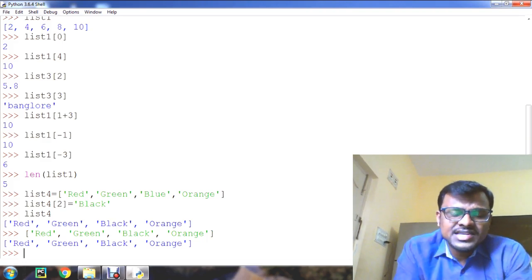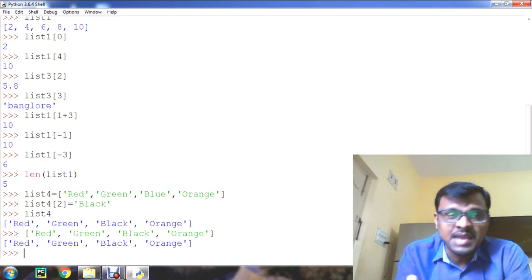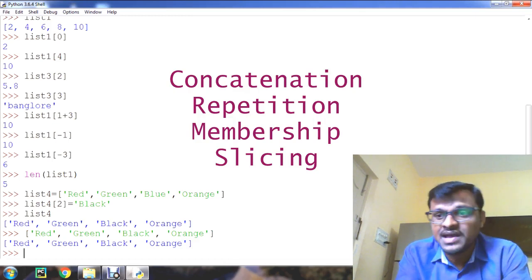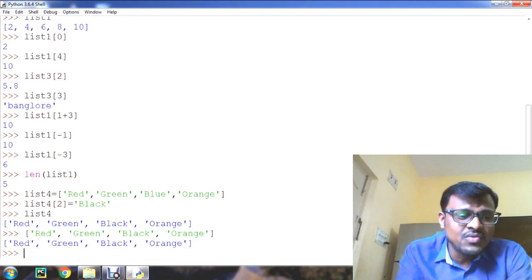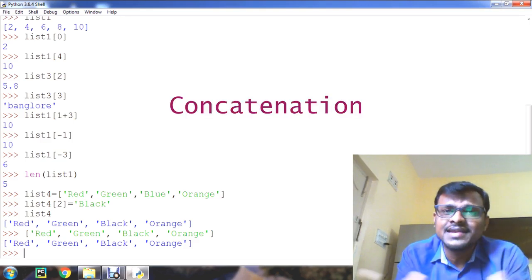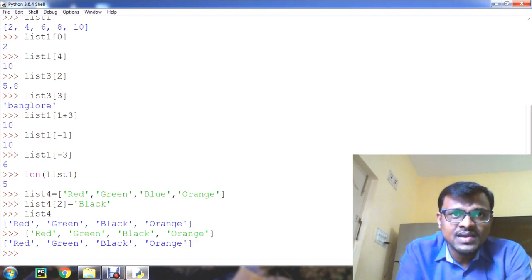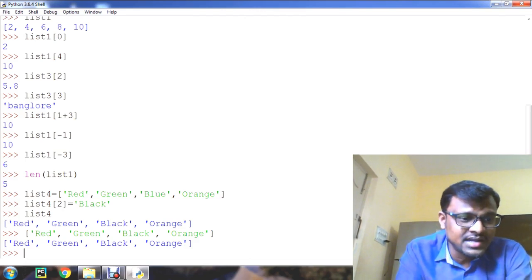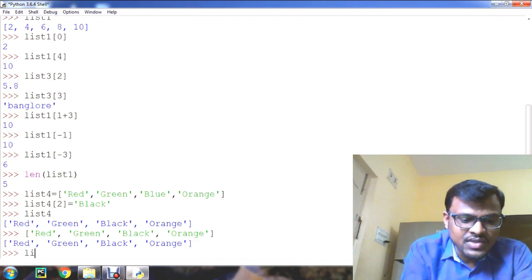List operations also provide many operations same as strings, like concatenation, repetition and membership, as well as slicing of the list. Let us demonstrate one by one here, starting from concatenation. We know that concatenation means joining or adding one or more lists. Python allows us to join 2 or more lists using the concatenation operator, that is, the plus symbol. Let us have the example here.